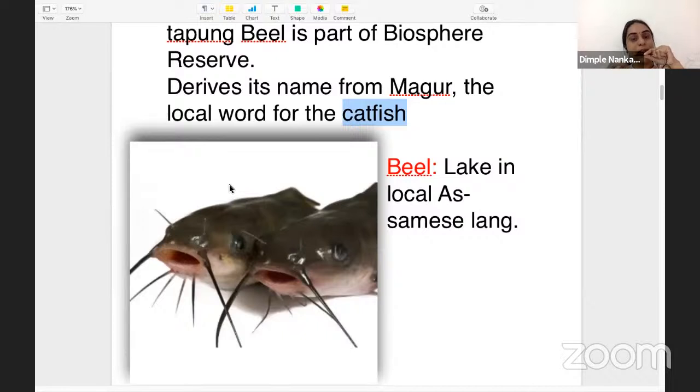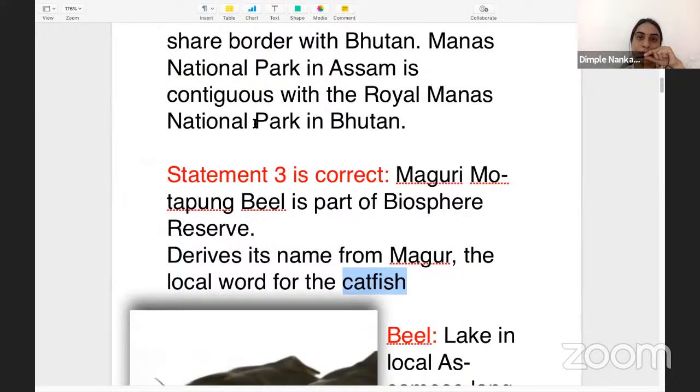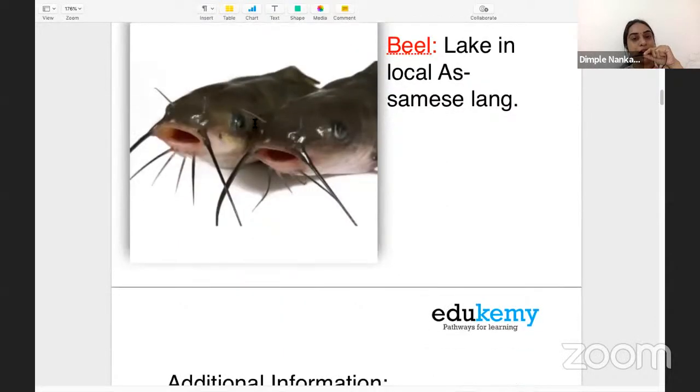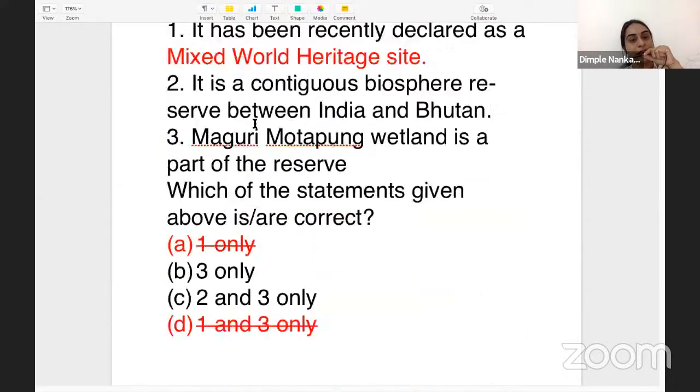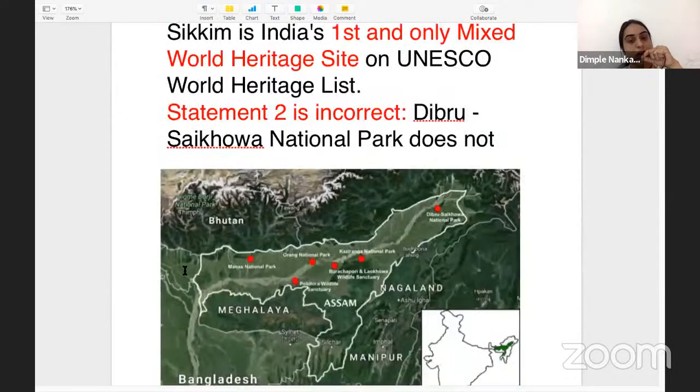This is the image, so that you easily remember things. Whenever you see a diagram or image, that information is retained in your mind. So yes, this is the Maguri Motapung. Magur is the catfish, and Maguri Motapung is a part of the Dibru-Saikhowa Biosphere Reserve. With this information, you can easily answer this question. The answer here is 3 only. Moving on to the next question.